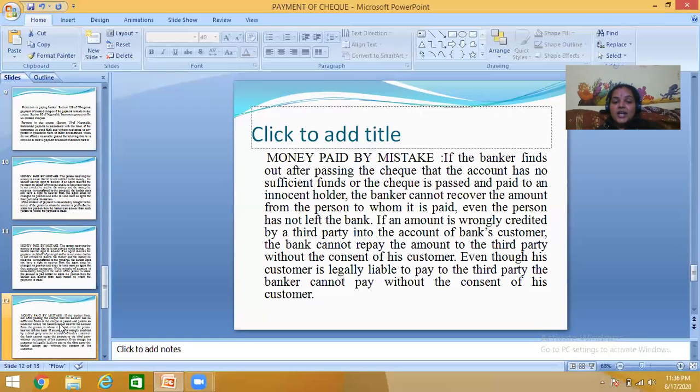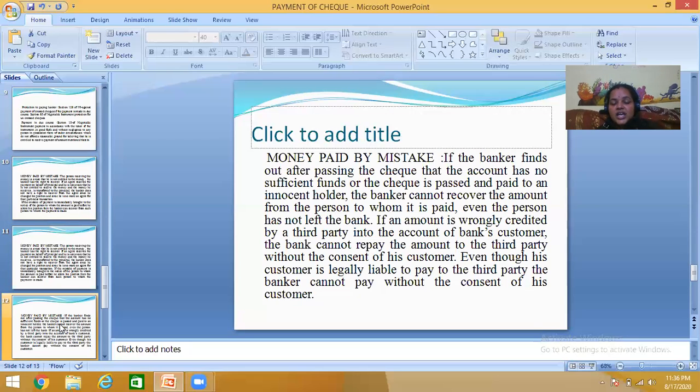If the banker finds out after passing the check that the account has insufficient funds, that the customer does not have the amount in their account, and the check has been passed and paid to an innocent holder, the banker cannot recover the amount from the person to whom it is paid, even if the person has not left the bank.